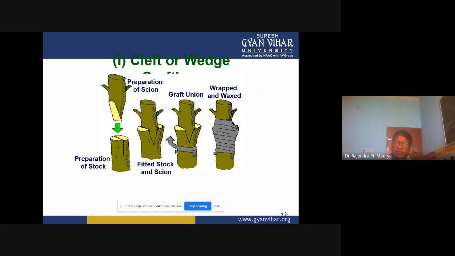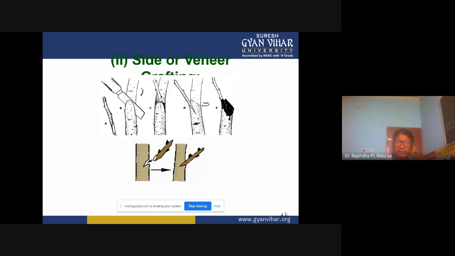This is just the reverse of cleft grafting, known as wedge grafting. At present, this is a very common and very easy grafting technique. It is very popular.